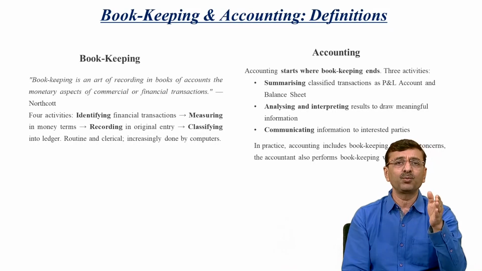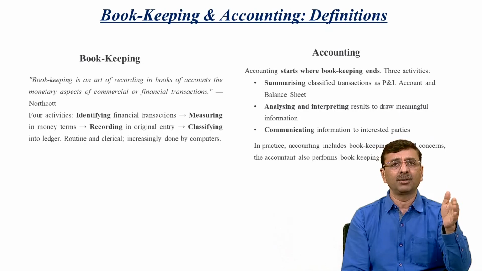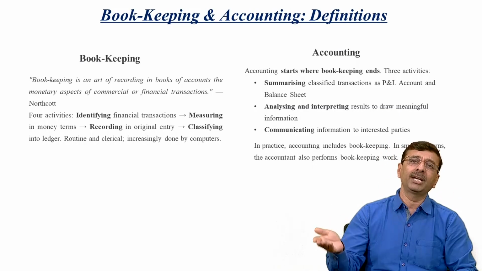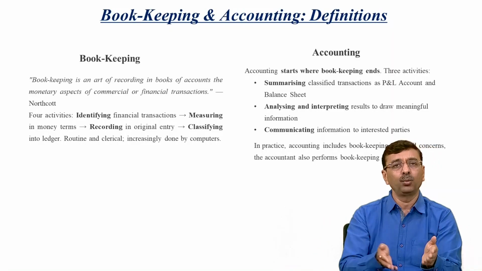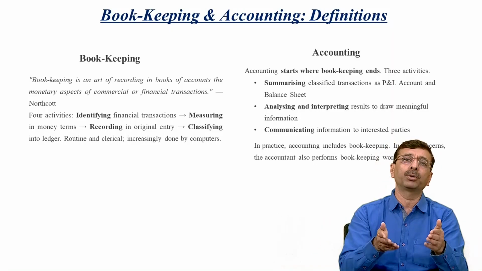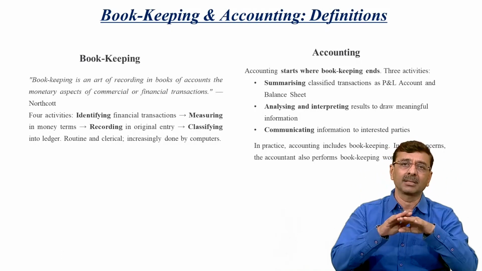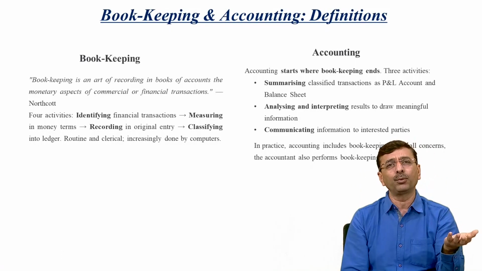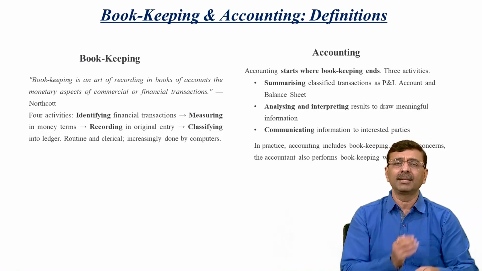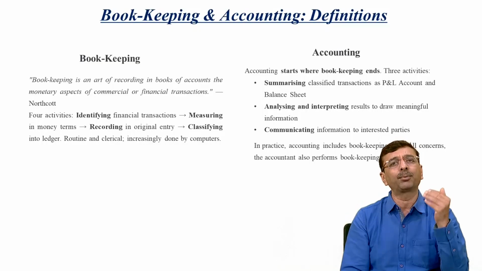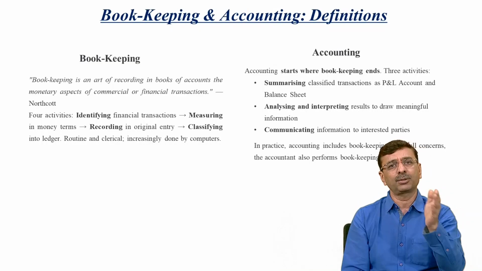The transactions already recorded in the books of account need to be summarized, analyzed and communicated to the people who are stakeholders or who are important to see these accounts. So first we need to summarize all these transactions. How can you summarize? You prepare a trial balance, and the trial balances are recorded in the financial statements like the profit and loss account and balance sheet. It is called summarizing.